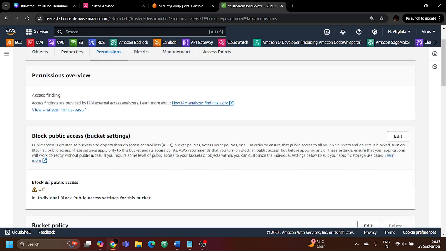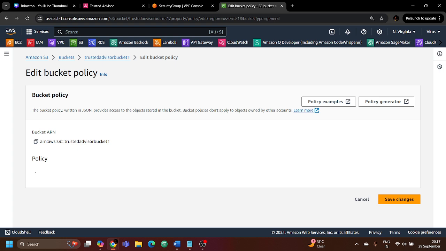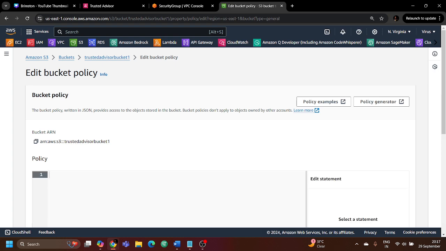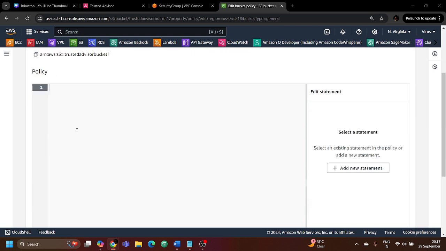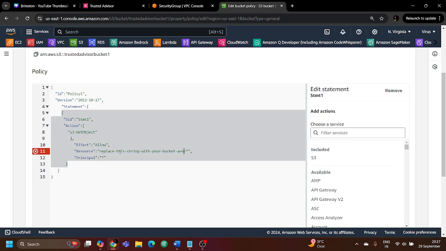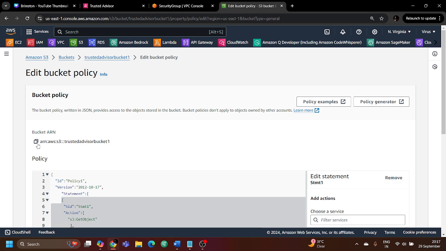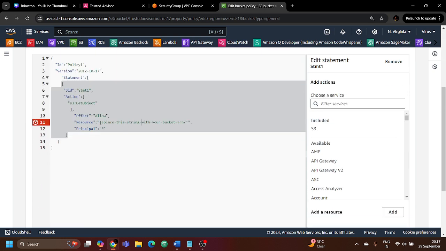I have already written a bucket policy on my local system. I'm going to use that bucket policy, and inside it I'm just going to change the name of my bucket. You need to replace this placeholder with your bucket ARN. This is your bucket ARN. Copy this bucket ARN from here, and let's paste it over here.